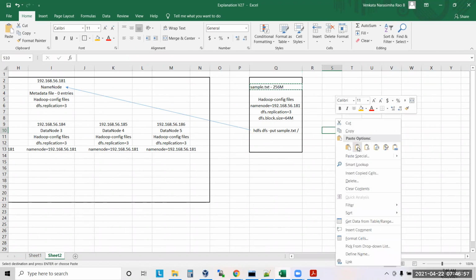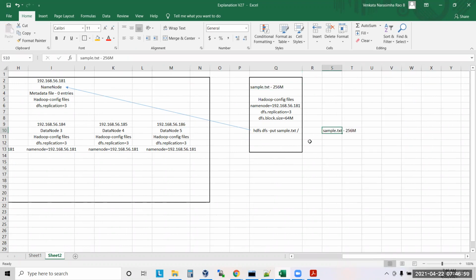Okay, so 256 MB. This file will be divided. In this command, it will take the default configuration. What is the default configuration? As per the default configuration, what is the block size? 64 MB. It means this file will be divided into 64 MB pieces.